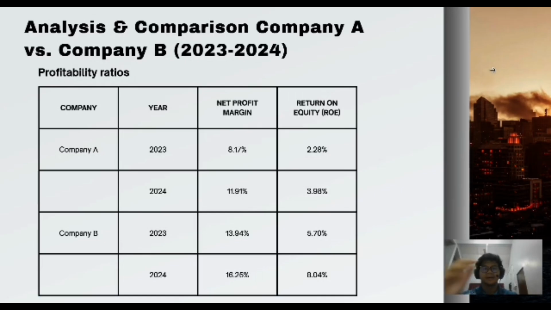Okay, now let's begin our comparison by looking at profitability between Company A versus Company B. Company A improved its net profit margin to 11.9%, but Company B started higher and reached 16.3%. More importantly, look at ROE. Company B delivers an 8% return to shareholders, double that of Company A's 4%. This tells us Company B is fundamentally better at turning investor capital into profit.